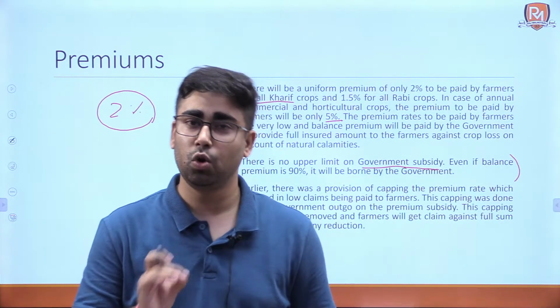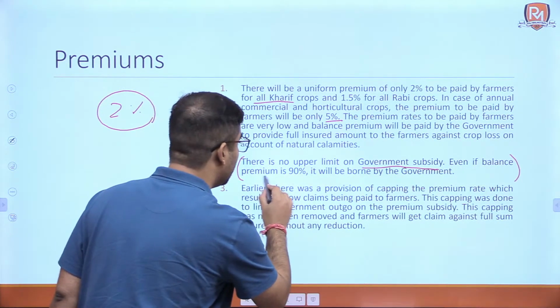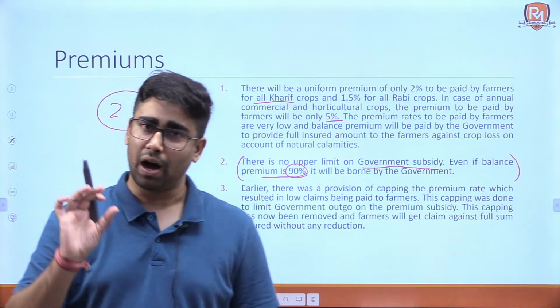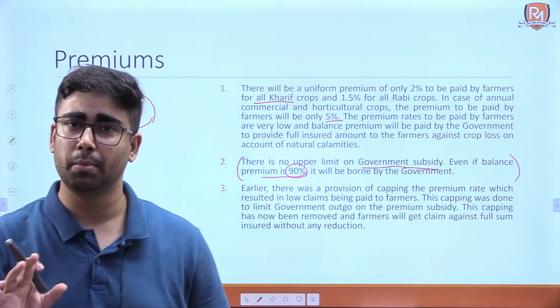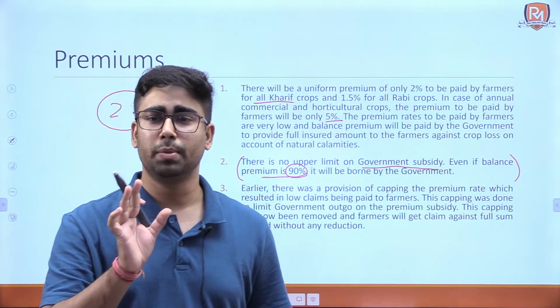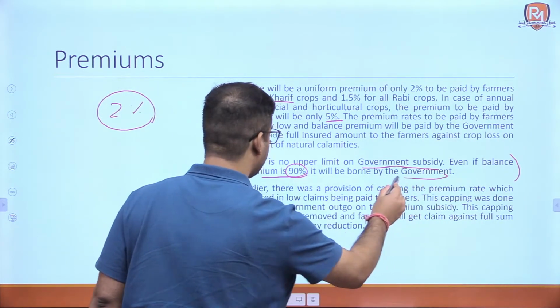But this is a true statement that there is no upper limit on the government subsidy even if the balance premium is 90%. Balance premium means that the farmer has to provide the premium of 1.5%, 2% only, and the rest of the premium is to be provided by the government.